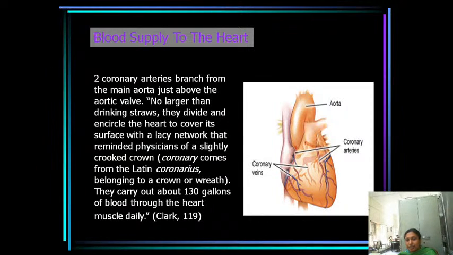Coronary comes from the Latin word coronarius. These arteries carry about 130 gallons of blood through the heart. This is the blood supply to the heart.